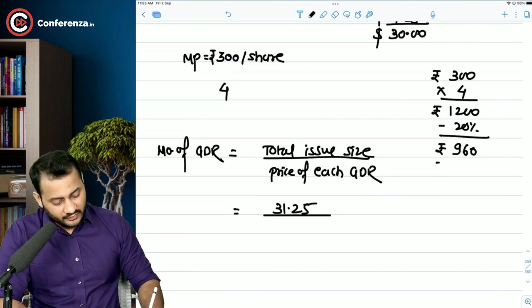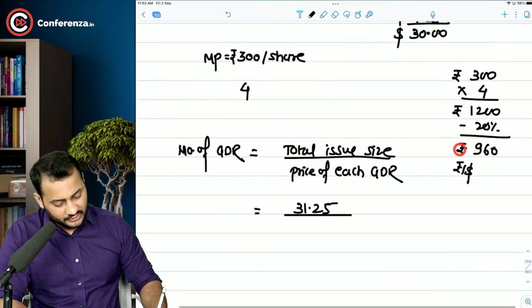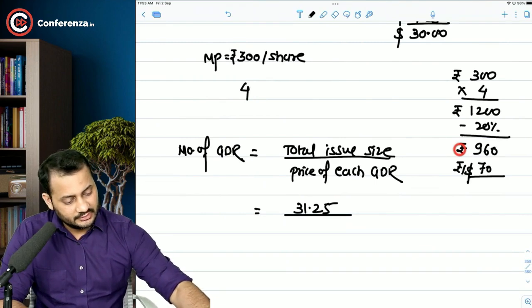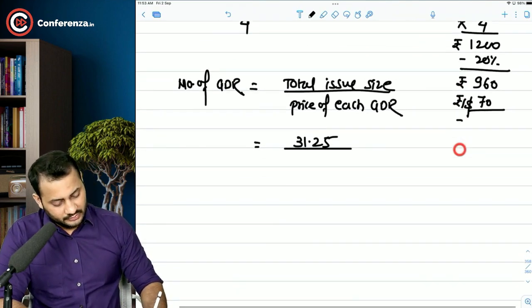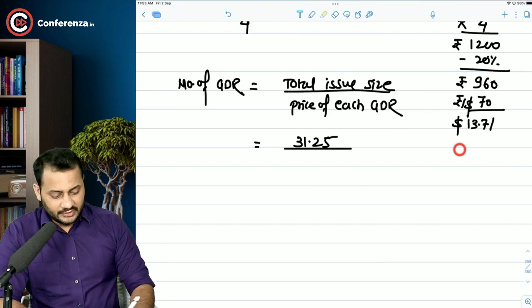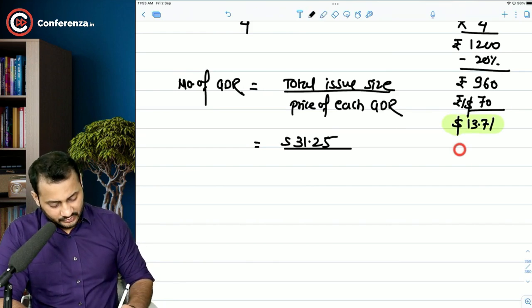We have to convert that into dollars with the exchange rate given in the question, which is 70. So 960 by 70 comes to 13.71. So 13.71 will be the price of 1 GDR. So this is in dollars, 13.71.